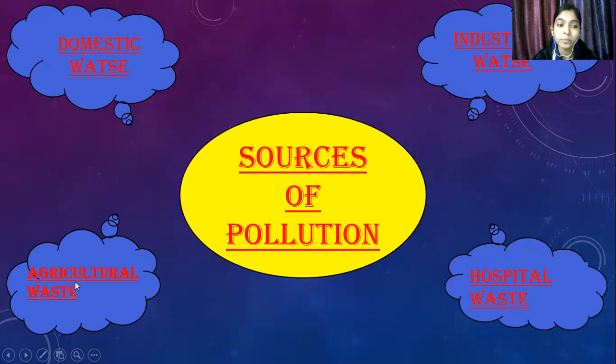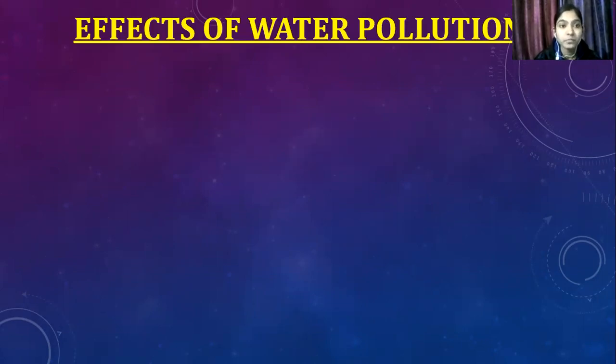We know that in agriculture farmers use pesticides. So when rainwater comes from the agriculture fields and mixes with the water, it makes it polluted. Clear? Yes, ma'am. Okay. So what happens when you drink untidy water? If we drink untidy water, we may get sick. Very good. So what are the effects of water pollution?